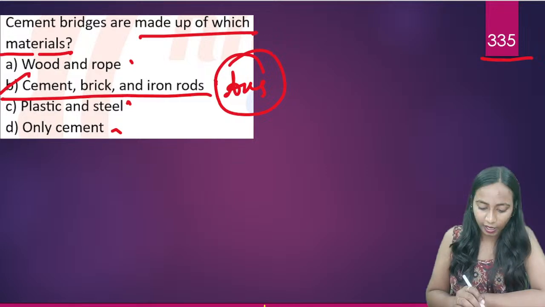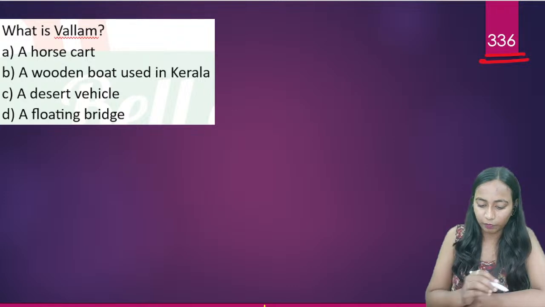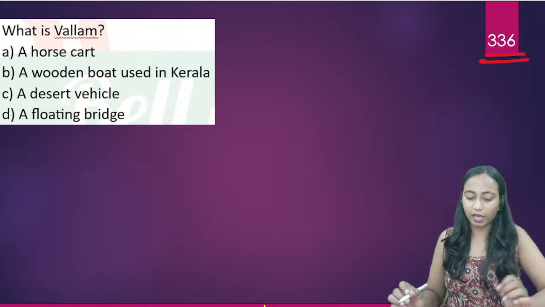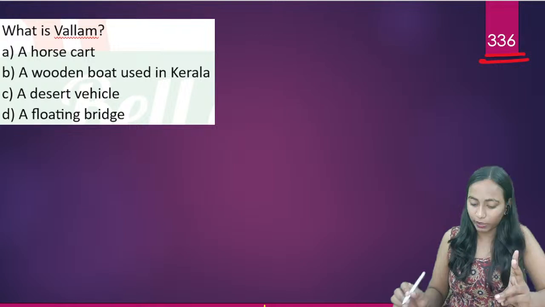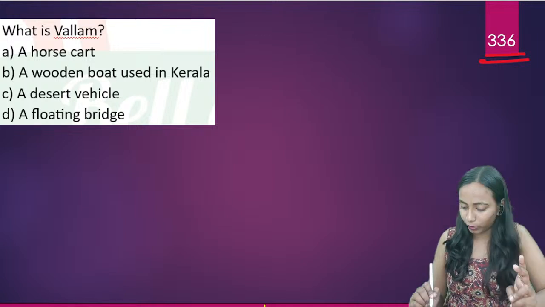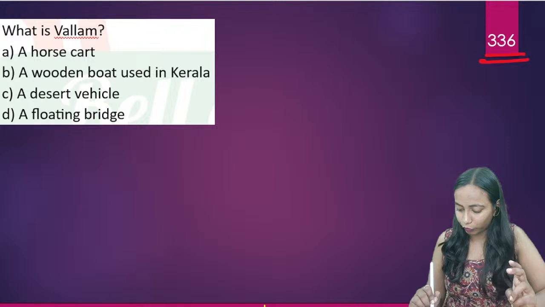Next question, question number 336. What is Vallam? Vallam is a horse cart, Vallam is a wooden boat that is used in Kerala, Vallam is a desert vehicle, or Vallam is a floating bridge. What is Vallam? Correctly answered. Sarvesh, Darsh, Shlok, Likhita, all of you are correct.